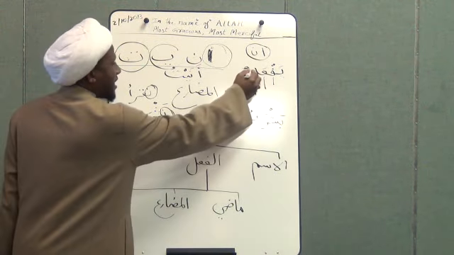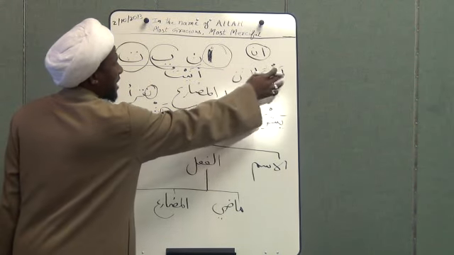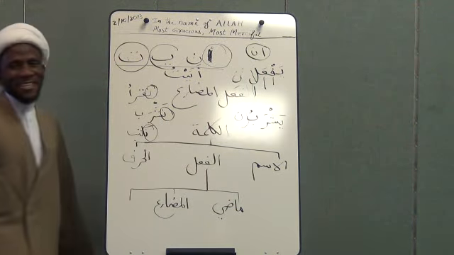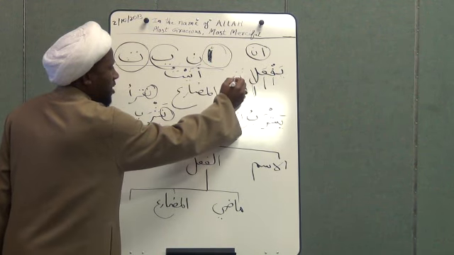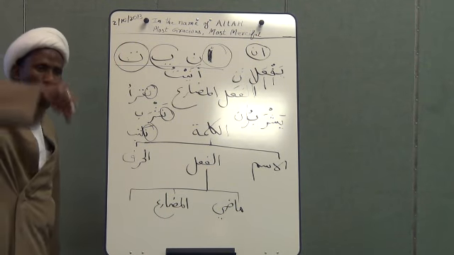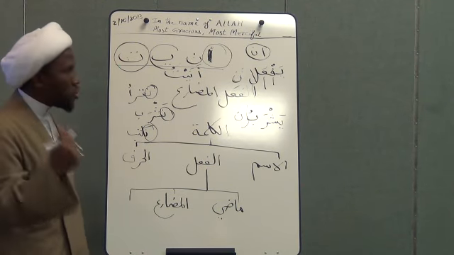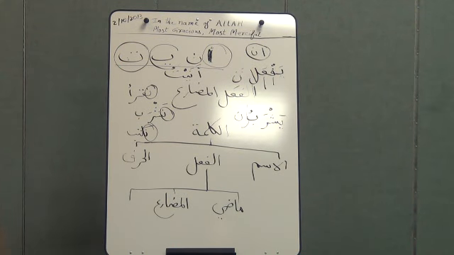All I need to do is add the alif plus noon, then it becomes yaf'alani. So by adding the alif and then the noon, the verb is changed from singular to dual. Dual is always alif and noon.